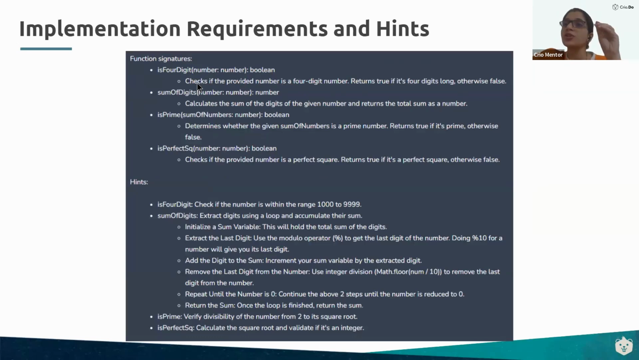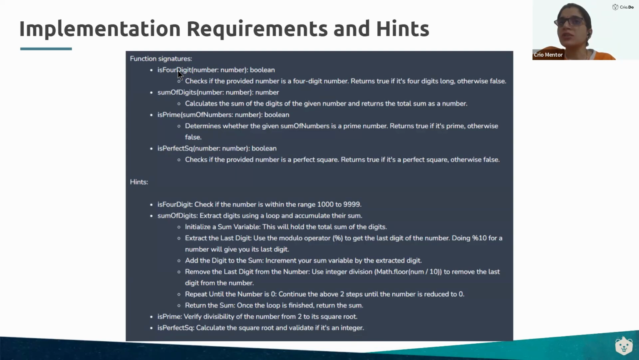So we have mentioned what each function has to return. Sum of digits will return a number. Is prime will return a Boolean value. Is perfect square will return a Boolean value. So the signatures are mentioned here. Now coming to the part, ma'am, derive the solution. The solution is something you will do, but we have provided plenty of hints that can make your job super easy.